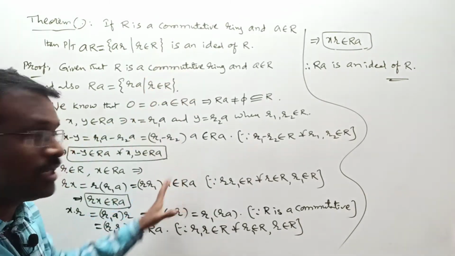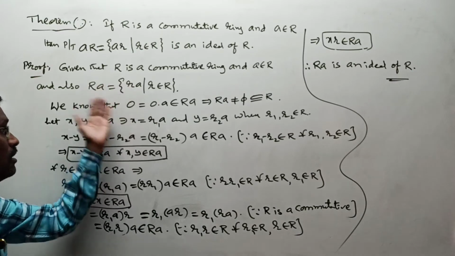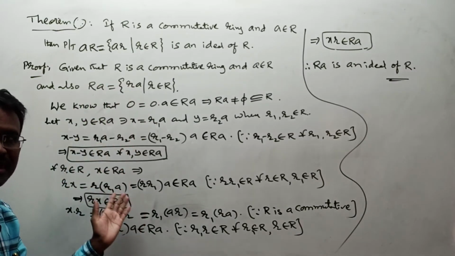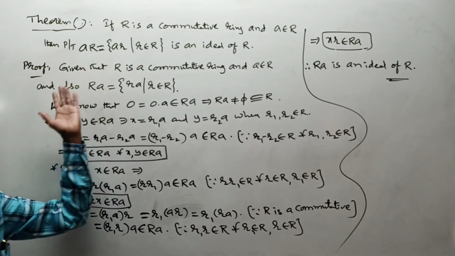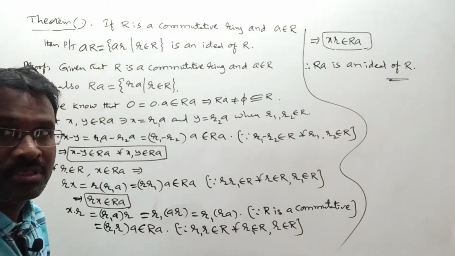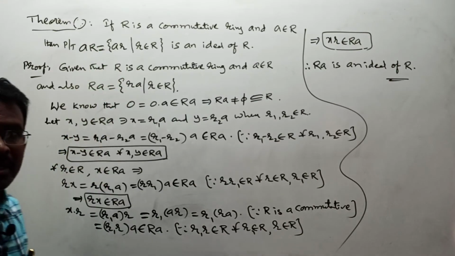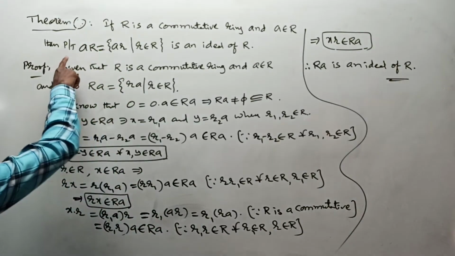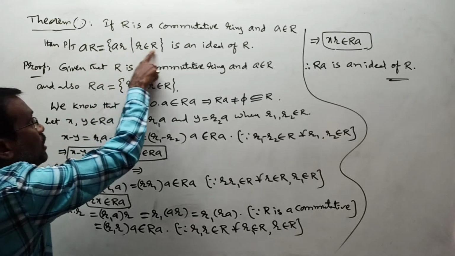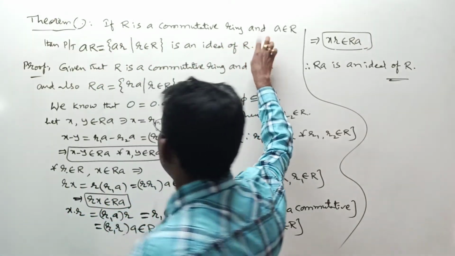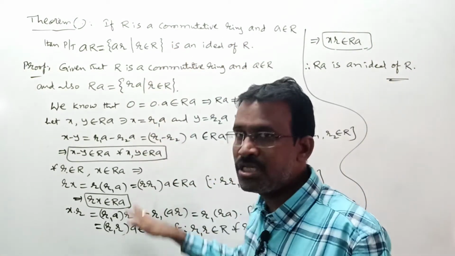In the similar manner you can do. Same manner, instead of RA let us take AR and proceed the same work on the left side of A. Before we took the right side of A, now proceed the operation on the left side of A. Same work you have to do, but what is the statement? If R is a commutative ring and A belongs to R, then prove that AR equal to the set small a into r such that small r belongs to capital R is an ideal of R. I am not explaining this because here also the same logic you have to proceed.